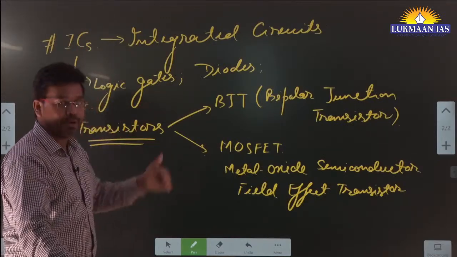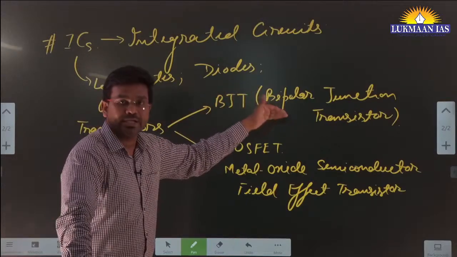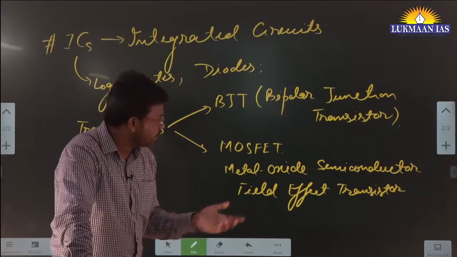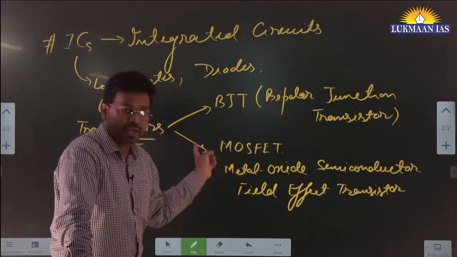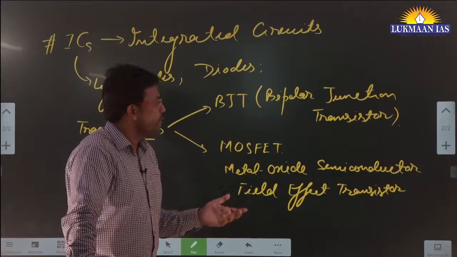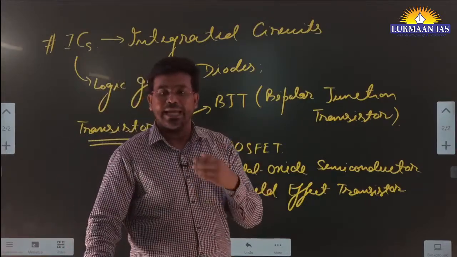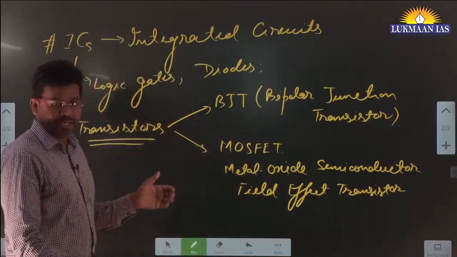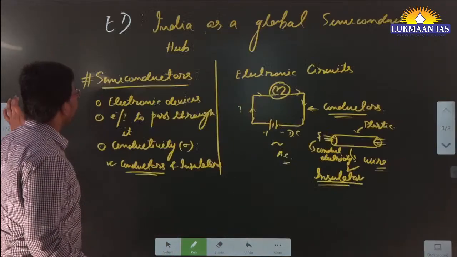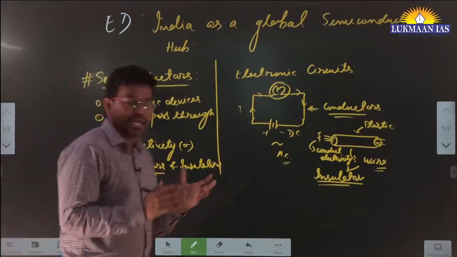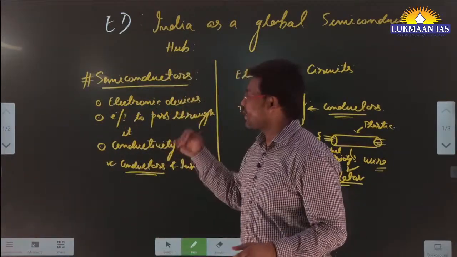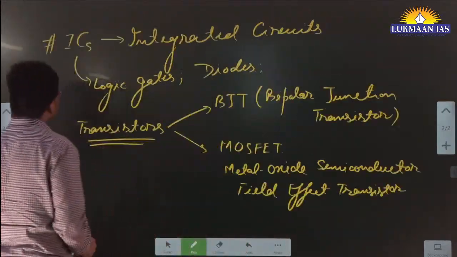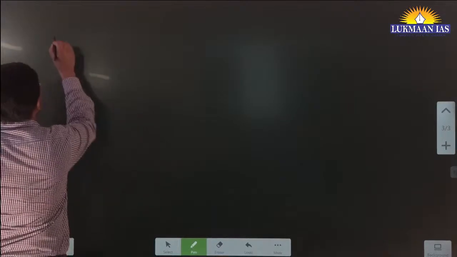These transistors can be of different types. For example, the bipolar junction transistor, the metal oxide semiconductor field effect transistor, then we have the N MOSFET and the P channel MOSFET. These are examples of devices used in our electronic components. So what makes the semiconductor usable for these components? There are many properties of semiconductors, and we are going to talk about those properties.